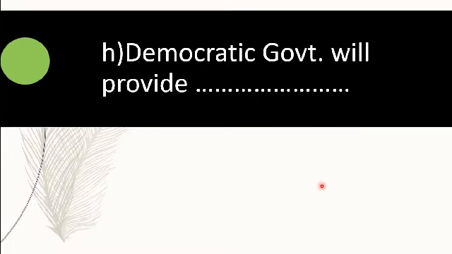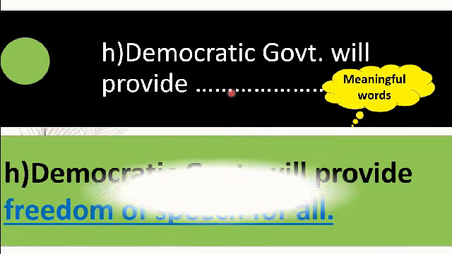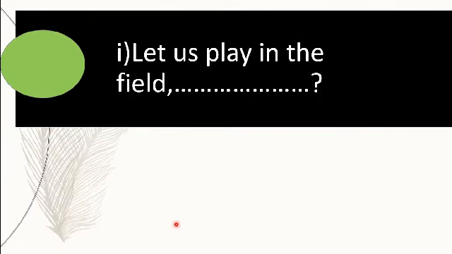Now coming to the next question. Democratic government will provide dash. Dear students, here you should take the help of meaningful words to complete the sentence. And also here you can use phrases to complete the whole meaning. So you can write the sentence, democratic government will provide freedom of speech for all.